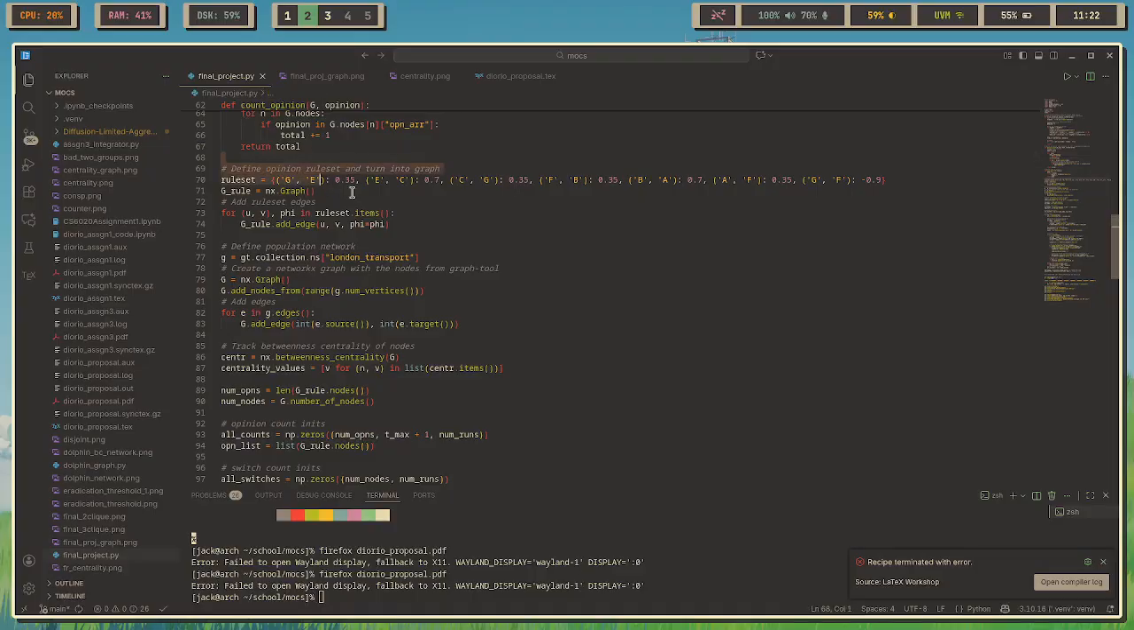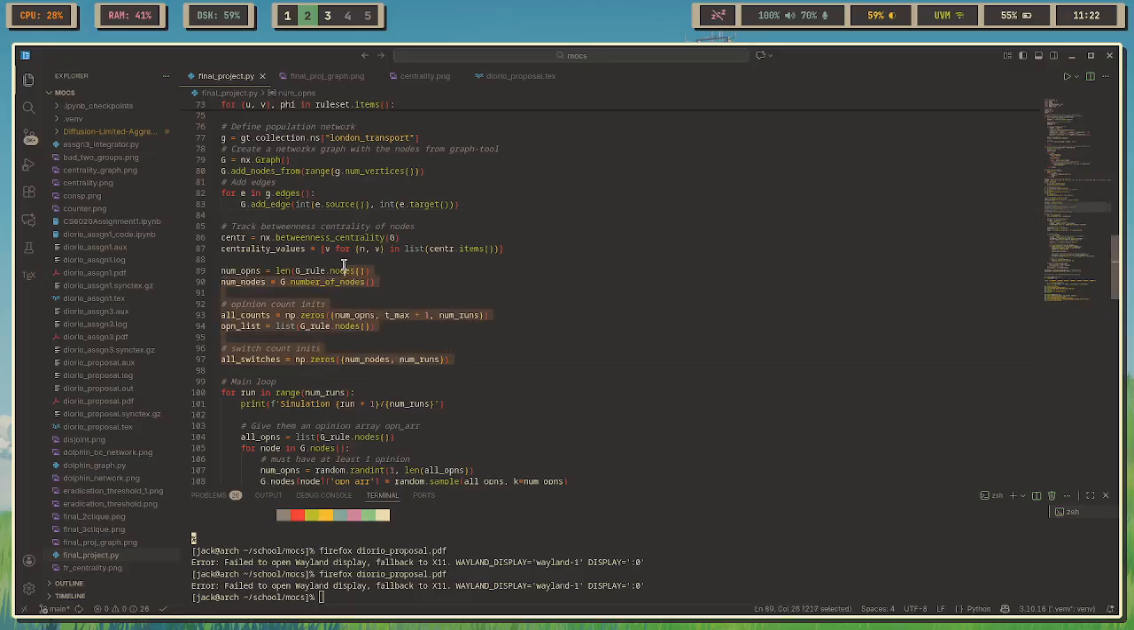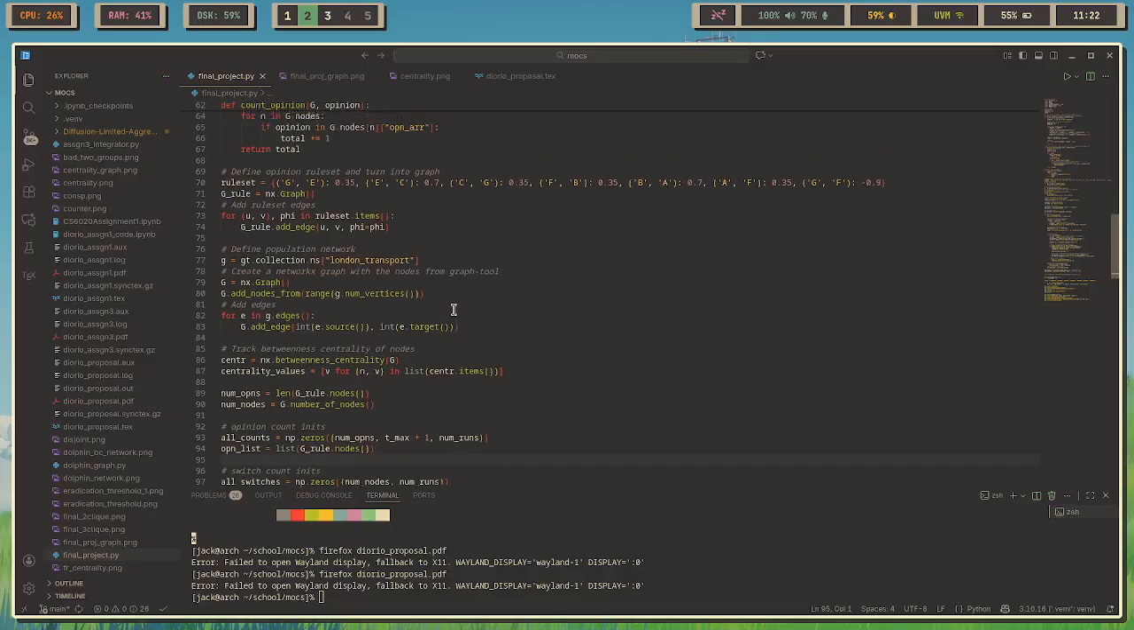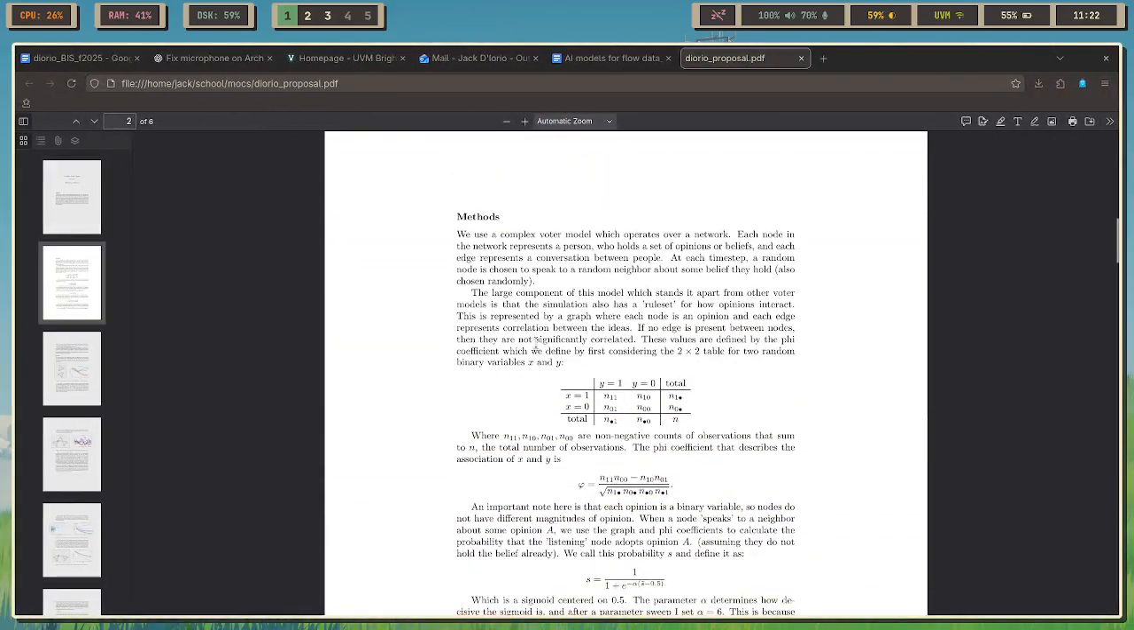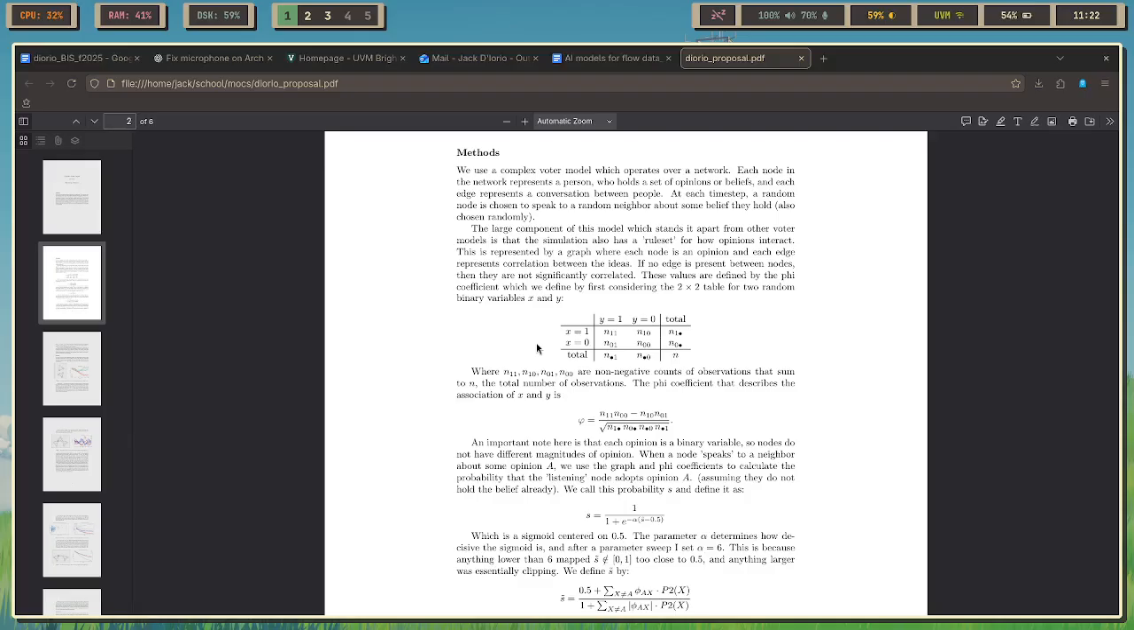We can see that we have an opinion rule set, which defines how different opinions, which are just labeled with letters, relate to each other. It's a without-loss-of-generality kind of deal. Then we have a population network, and right now loaded is the London Transport Network from Neschleuder. We also track a bunch of counts and centrality and initialize a bunch of zeros so that we can collect some data from it.